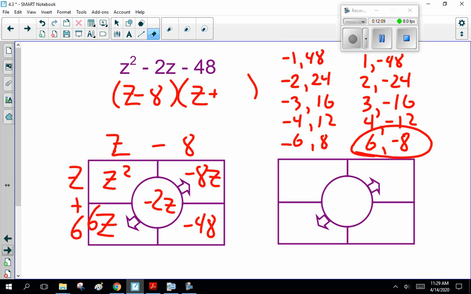Now, I did that kind of quickly. The advantage of having lots of coffee. Notice what I did was I made a list of all the factors. Some people like listing, some people like guessing and checking.